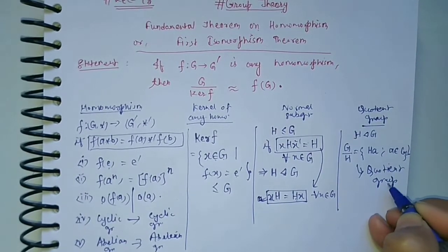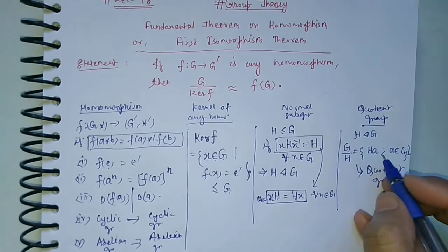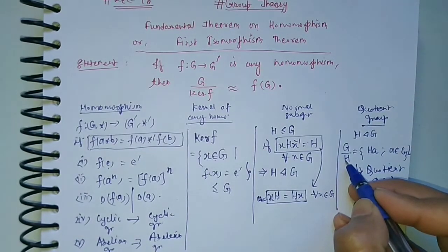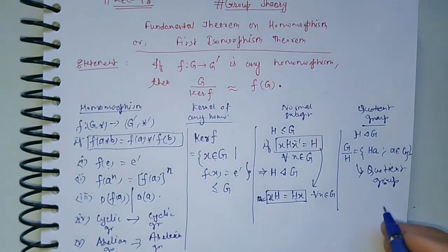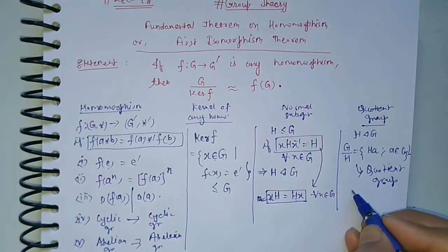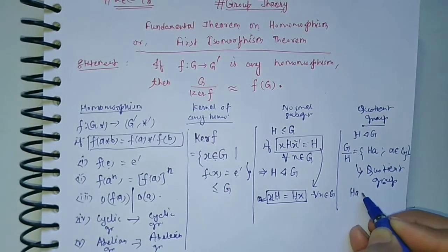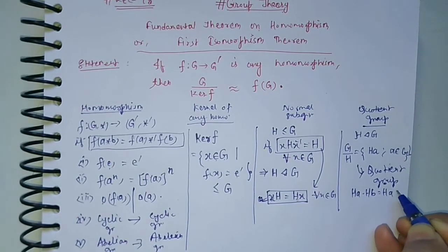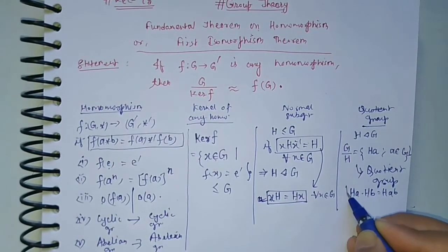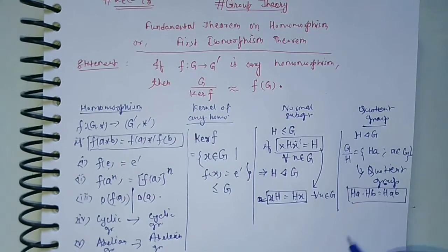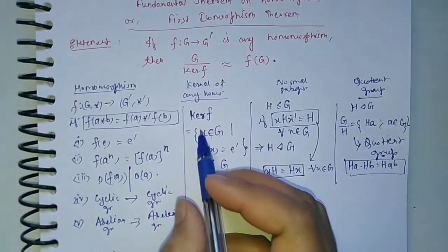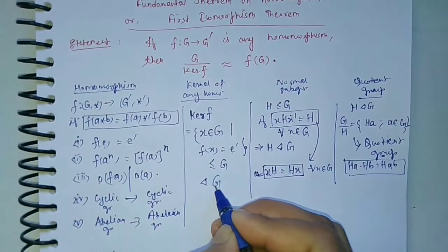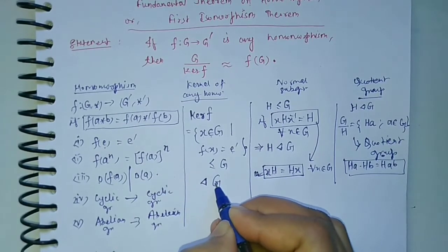Quotient group is nothing but the group of all cosets of the normal subgroup H in G. And here the operation is like that: Ha Hb is equal to Hab. So this is the operation on this group. Here kernel of f is also a normal subgroup of G.